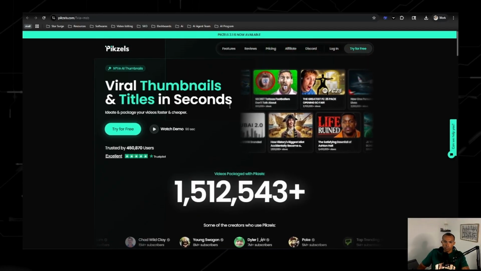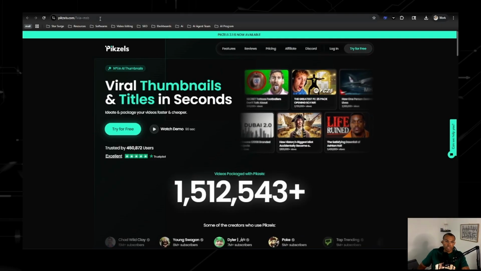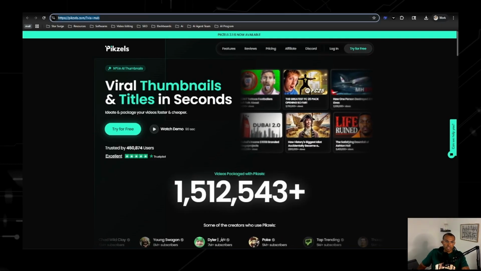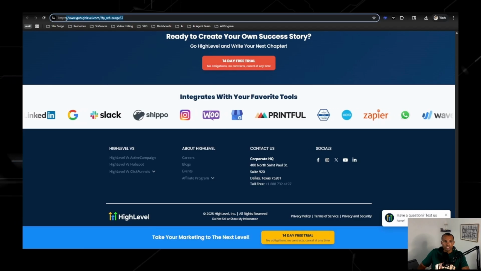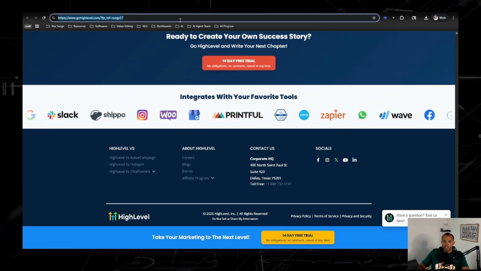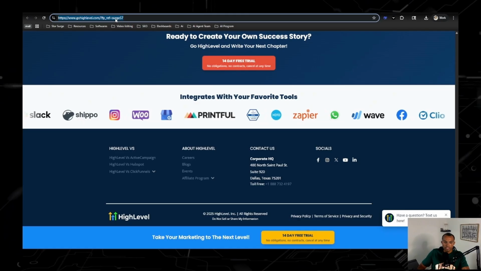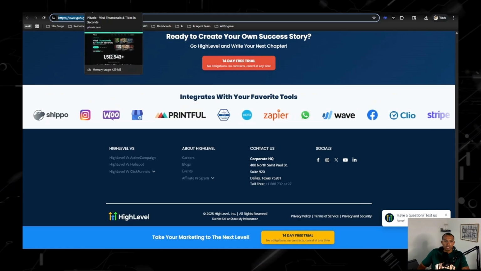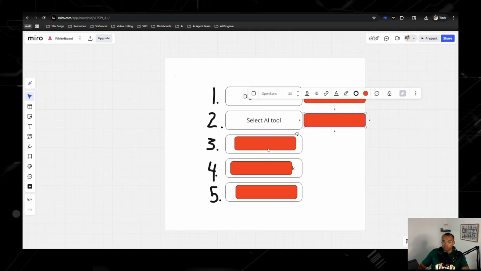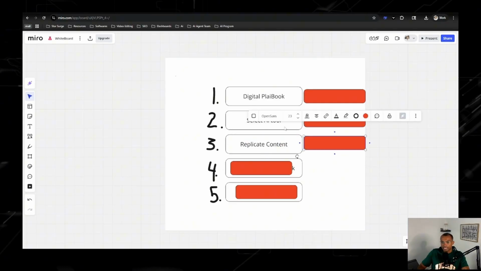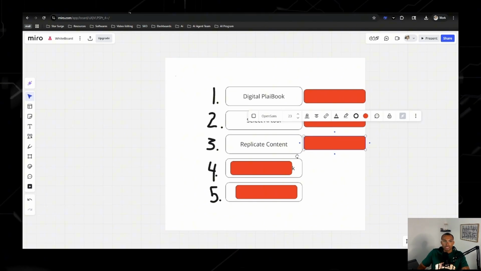And then what happens when you do sign up, you'll get a link like this. Boom, you see that link? That is my affiliate link. And this is what you put in your emails. So once you have this, you want to save that link. But let's go back to the dashboard and replicate content. So I say replicate because I give you a lot of the content as far as the frameworks, but that's where you guys can use a couple of these tools to start building out that short form content.